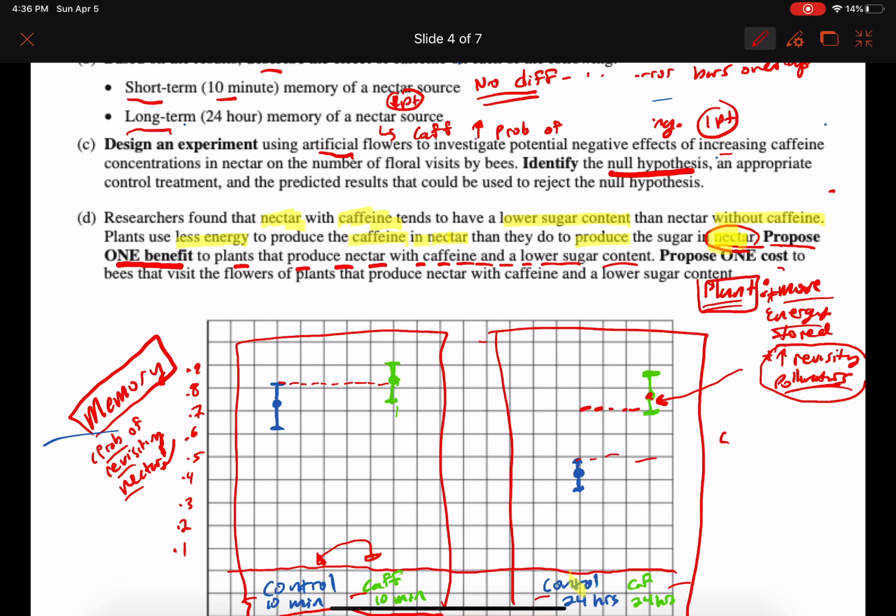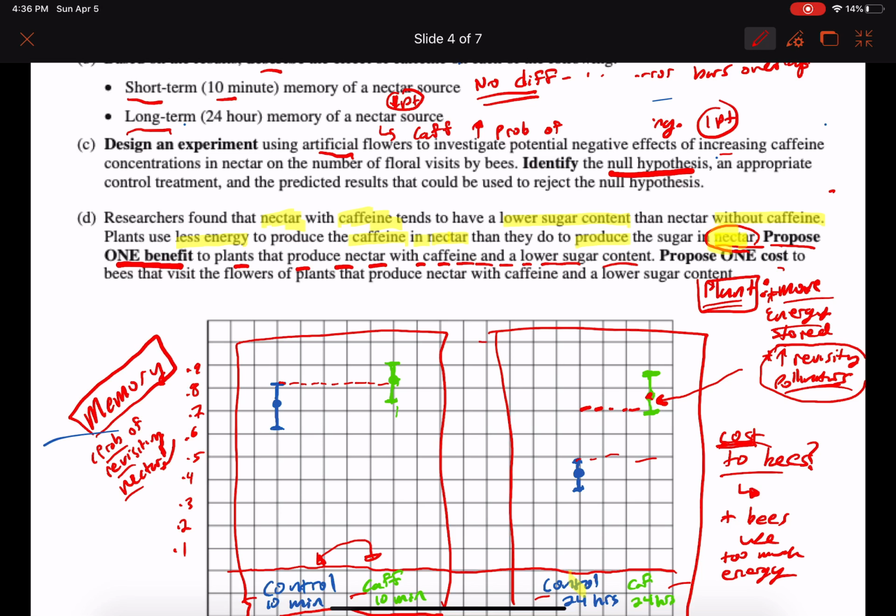So what is the one cost to the bees? There are a couple of costs to the bees, and there's a ton of things that the rubric is going to tell you will earn a point. One thing just off the top of my head: if bees are going to be revisiting it a bunch, they're going to be overworked. So you could state something along the lines that the bees are going to use too much energy. To me, that is the most realistic response.